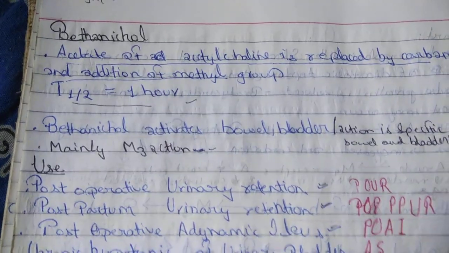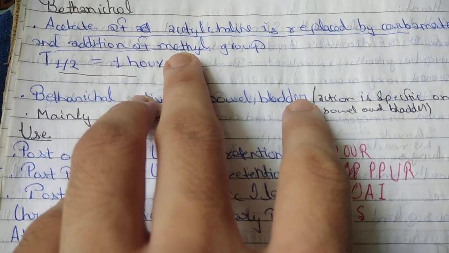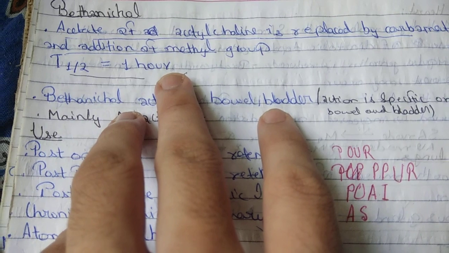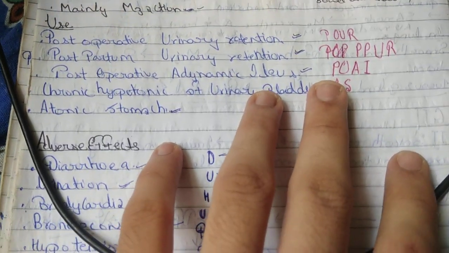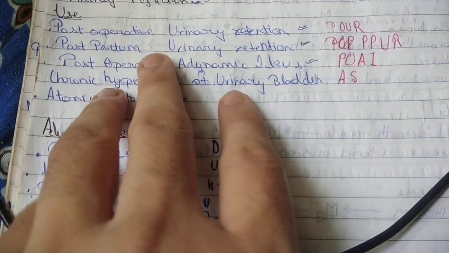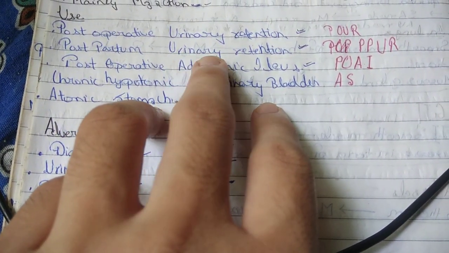Now we will study about bethanechol. Acetyl group of acetylcholine is replaced by carbamate and addition of methyl group. Half-life is 1 hour. Bethanechol activates bowel and bladder, mainly M3 action. It is used in post-operative urinary retention. It is used in postpartum urinary retention.